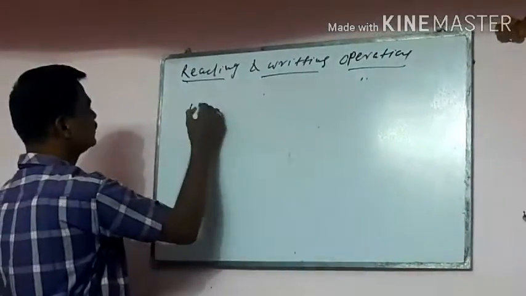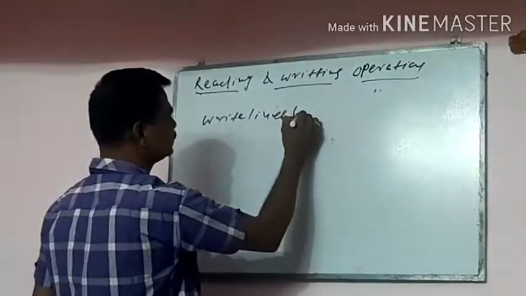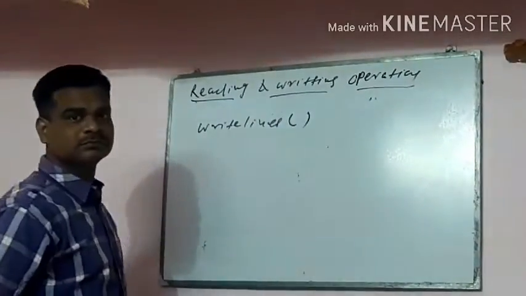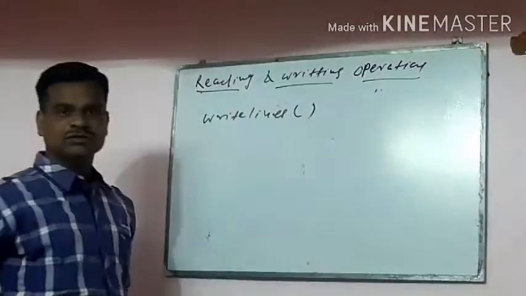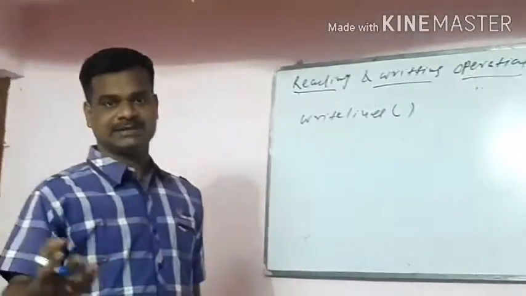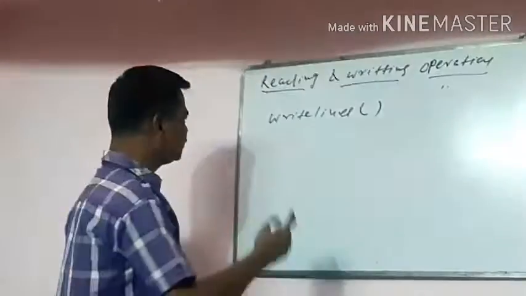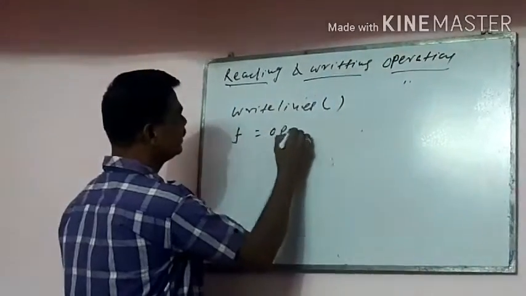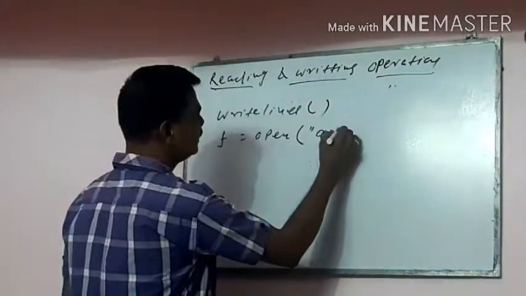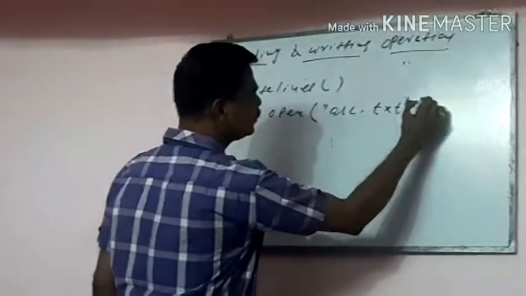Suppose I am writing multiple lines, what do I use? The writelines function. In writelines, you have to take the multiple texts through a list or dictionary. Suppose I take f is equal to open abc.txt in write mode.